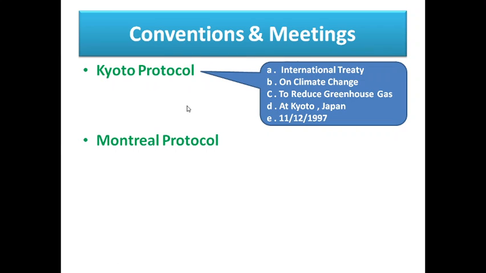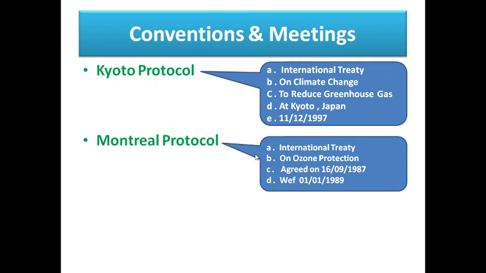Next one is the Montreal Protocol. The Montreal Protocol is the international treaty on ozone protection. What is the international treaty on ozone protection? The Montreal Protocol. Like this, they will ask. Montreal Protocol or Kyoto Protocol, they will ask which one is the international treaty on ozone protection.